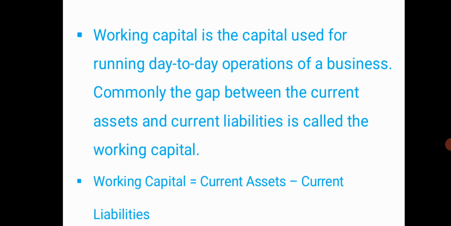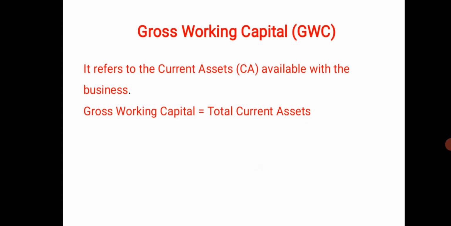Current assets include cash and bank balance, accounts receivable, inventory, or any other current asset which can be liquidated within a period of 1 year. Similarly, current liabilities are liabilities that are due for payment within a period of 1 year.